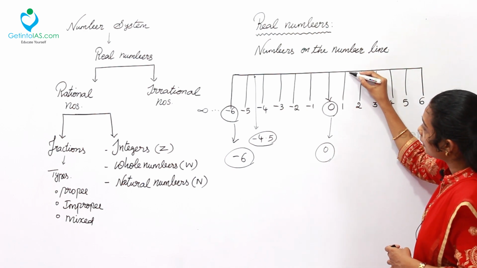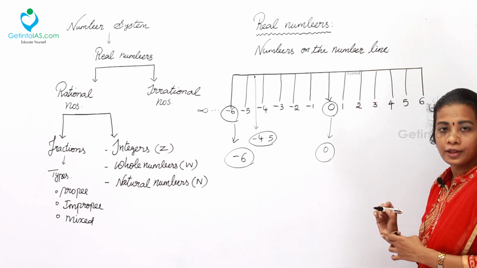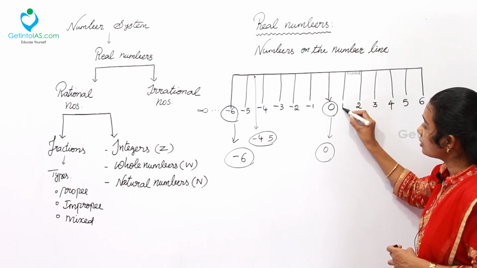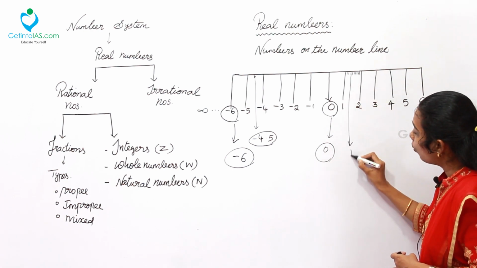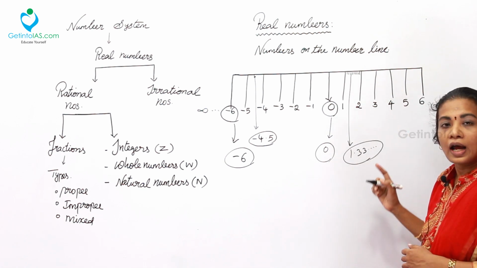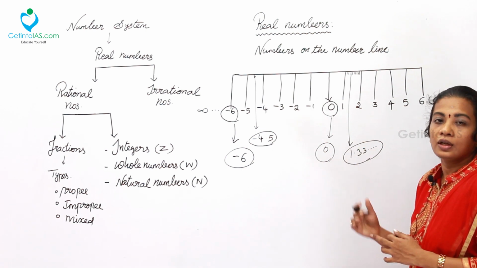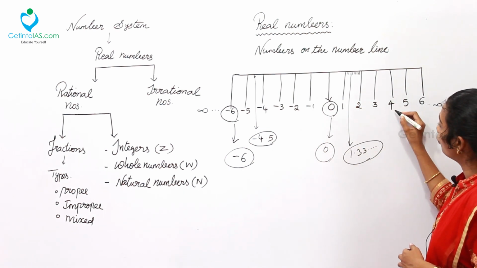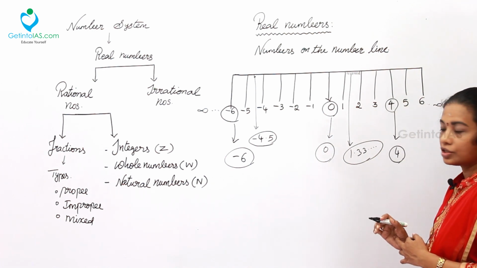Choose any other number here. 1, 2, 3, 4, 5, 6, 7, 8, 9, 10. Sublines will be there. I want to choose a decimal value over here. Just for example, 1.33, which is a continuing number after the decimal. This is said to be a recurring number. These are things we will learn later. So, 1.33 I have taken from this. Okay. Now, 4. Yes, 4 I can take. It is an integer number.